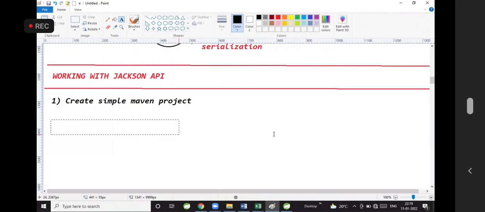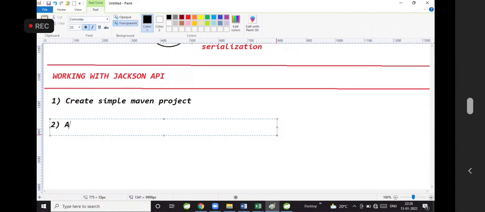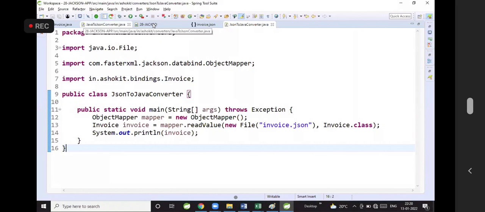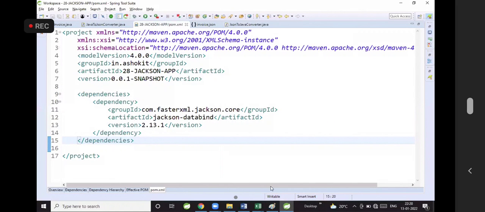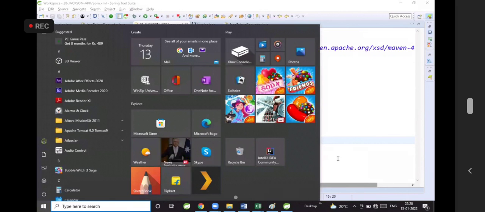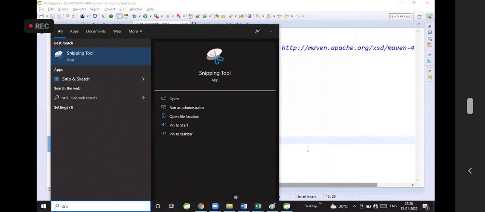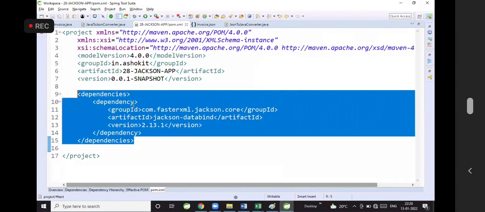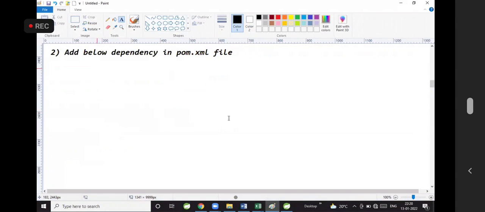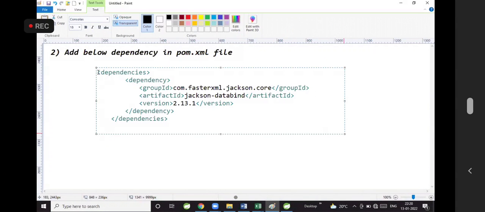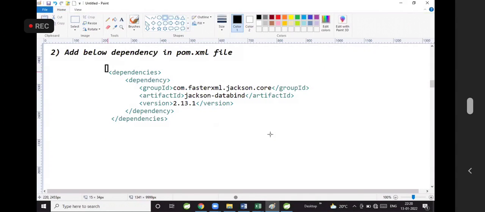Add Jackson data bind dependency. Add the below dependency in the pom.xml file. What was the dependency I have added? Let me show you. This is the dependency that I am adding in my pom.xml. I'm adding this dependency because Jackson is a third-party API, so we need to add this dependency to use the object mapper class.